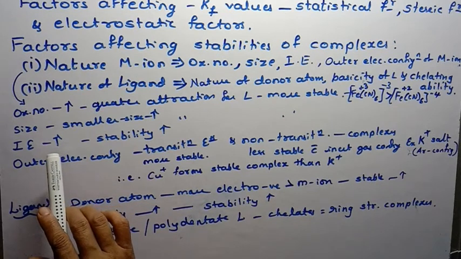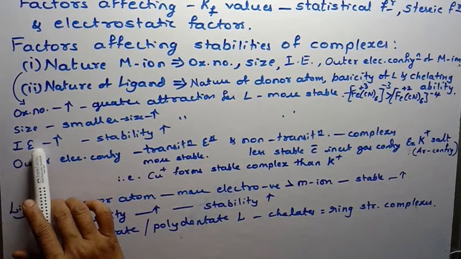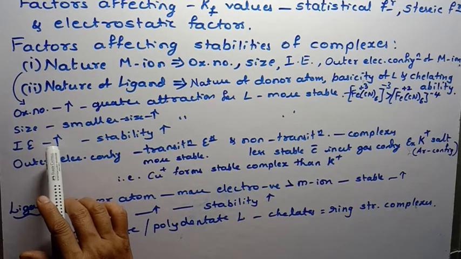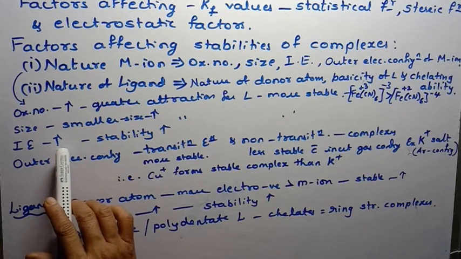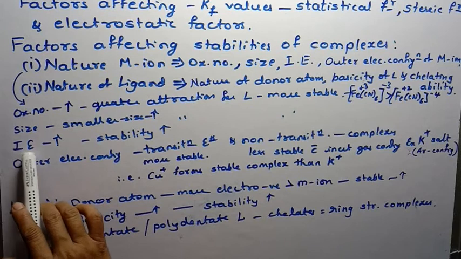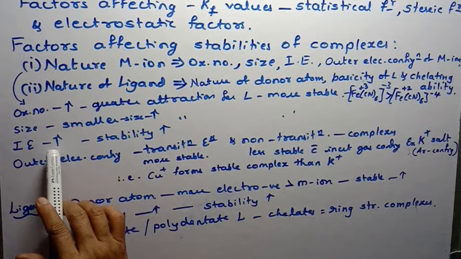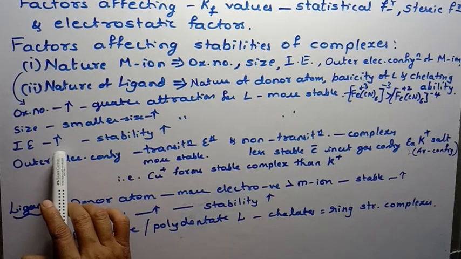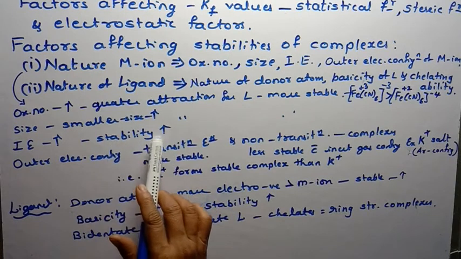That means it has a tendency to attract electrons rather than to lose electrons. Higher ionization energy means that metal ion is not ready to lose its electron, that means it is ready to accept electrons. Therefore those metal ions which have high ionization energy, with less eagerness to lose the electron, prefer to form complexes with greater stability.